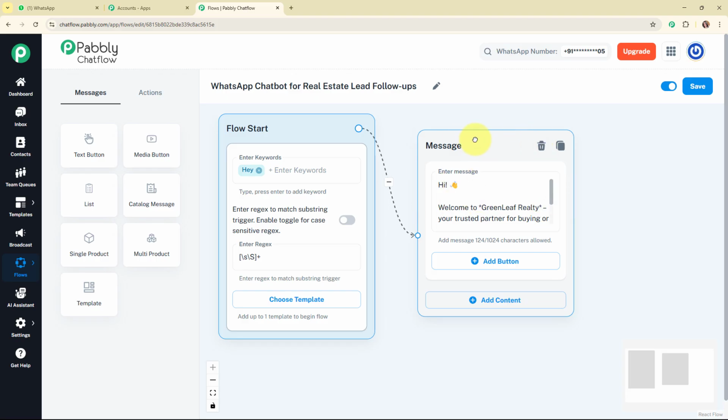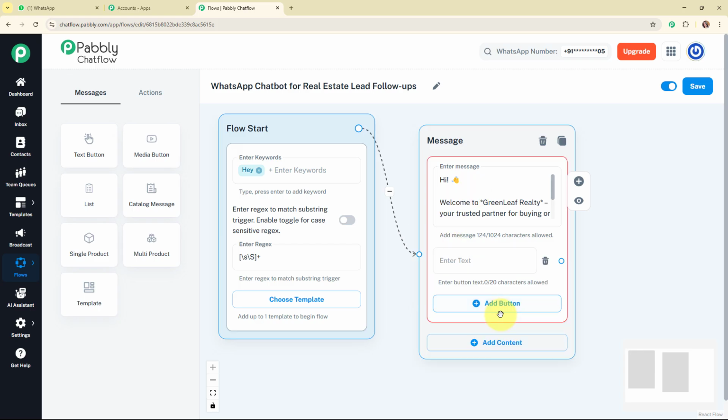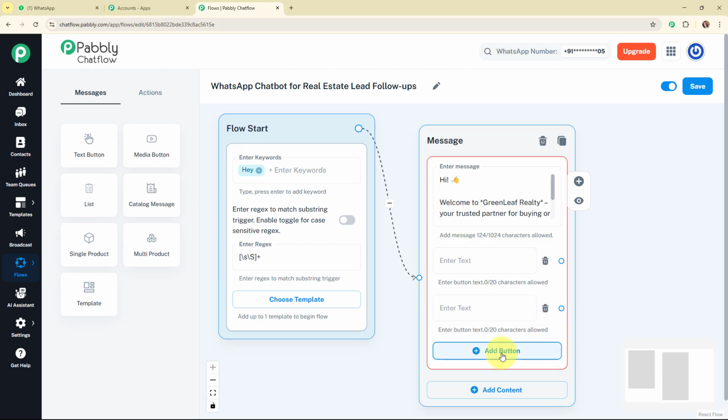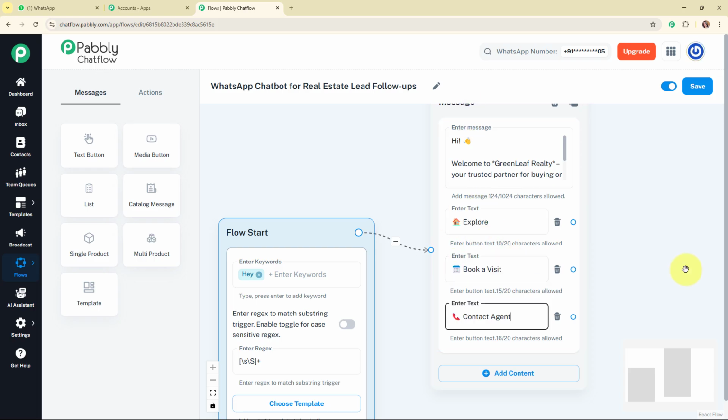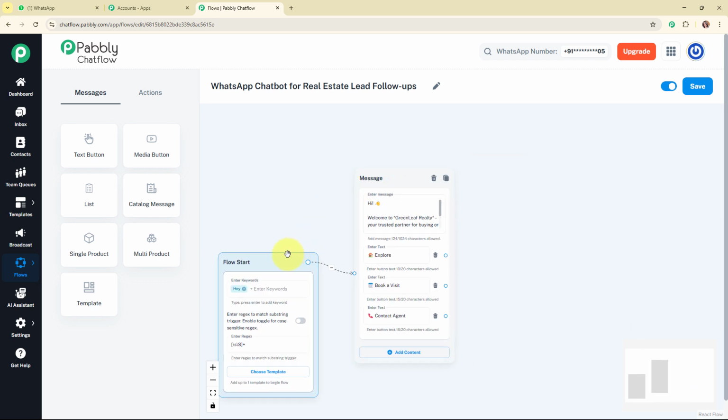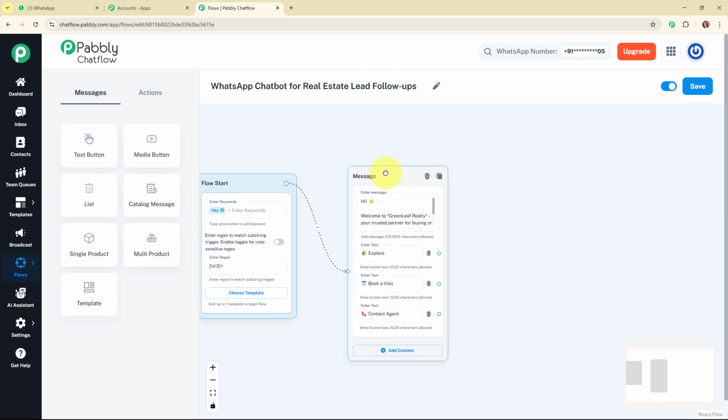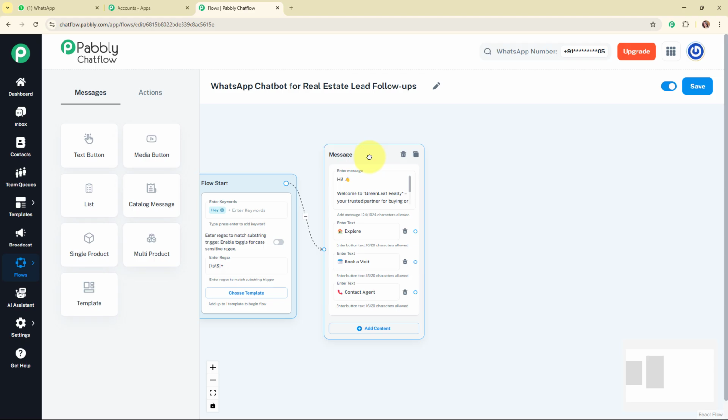Alright, so this was all about the message. Now after adding the message, I'm going to add a quick replies button with this message box to make this chatbot more interactive. Here I'm going to add the text as explore, book a visit and contact agent. So we have successfully added a message box with the complete quick replies buttons, and now we are going to set up the entire WhatsApp chatbot for these quick replies buttons.